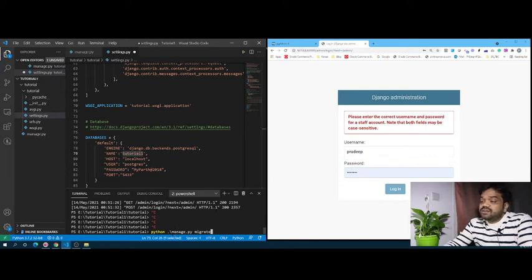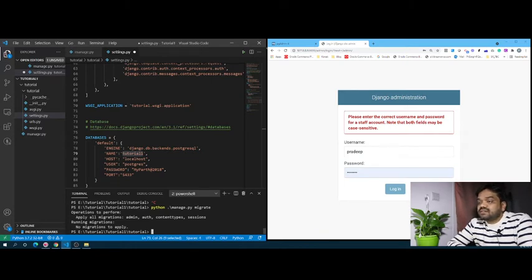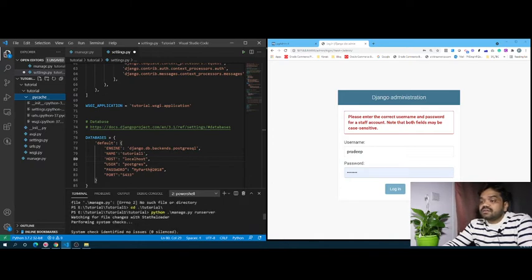like python manage.py migrate. I click on this. What it does is it basically migrates. But why is migration not happening here? There are no migrations at all. I think I already did the migration. I did it already.